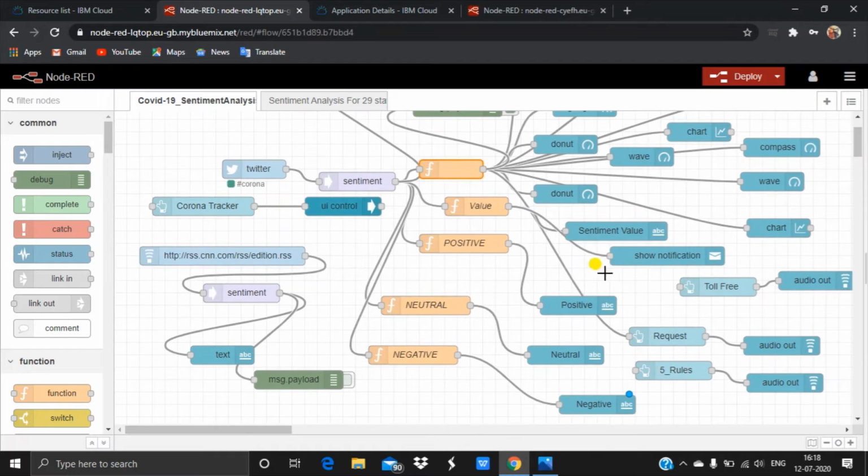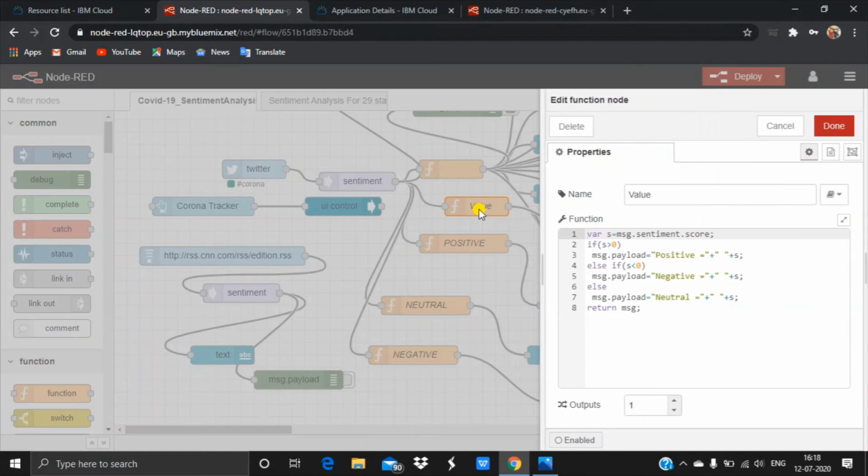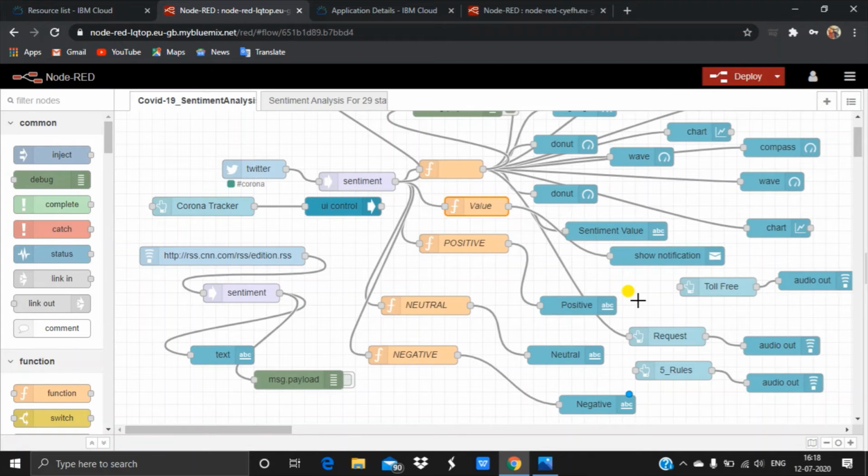And the notification is due to this notification node, which I have used here. That means if s is greater than 0, positive plus that value; if s is less than 0, negative plus that value; else, neutral plus that value. This is responsible for the notification and the sentiment value block.